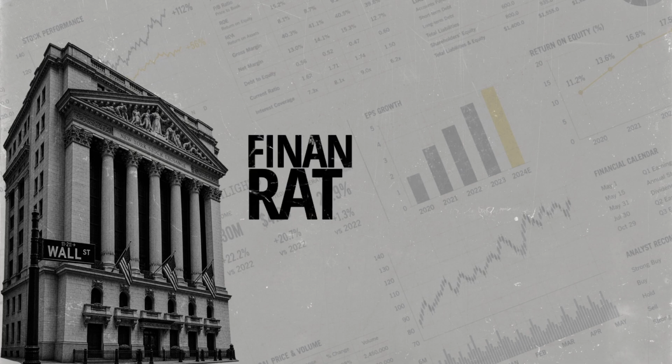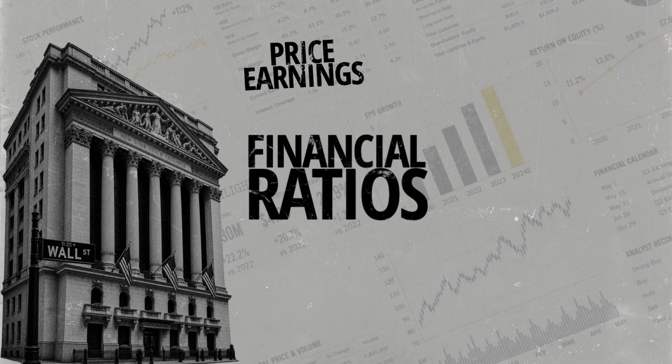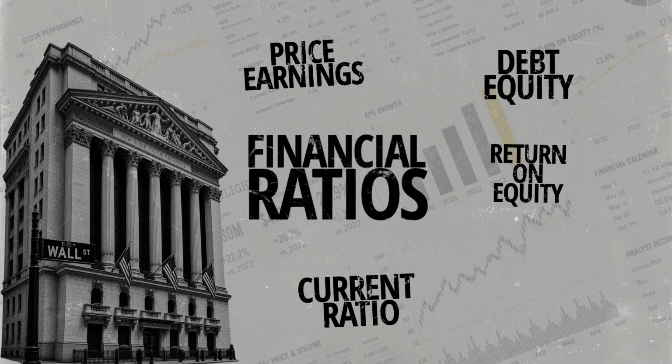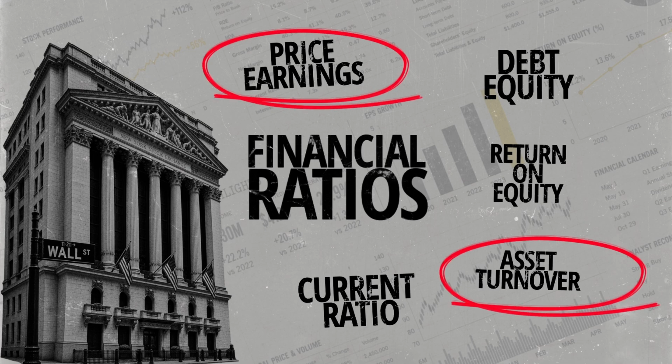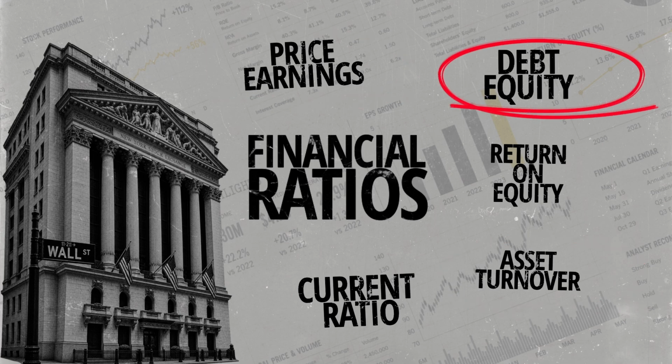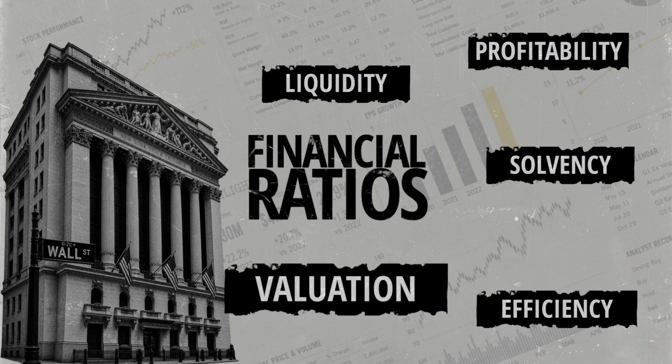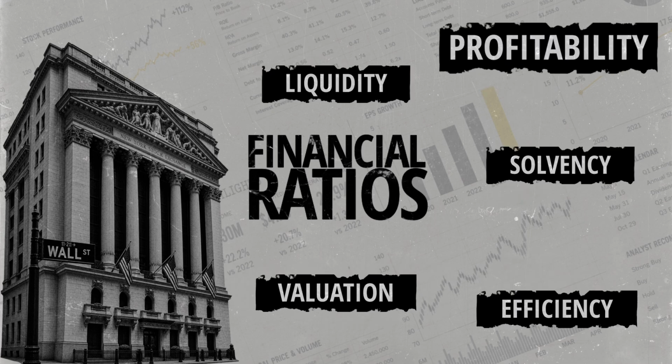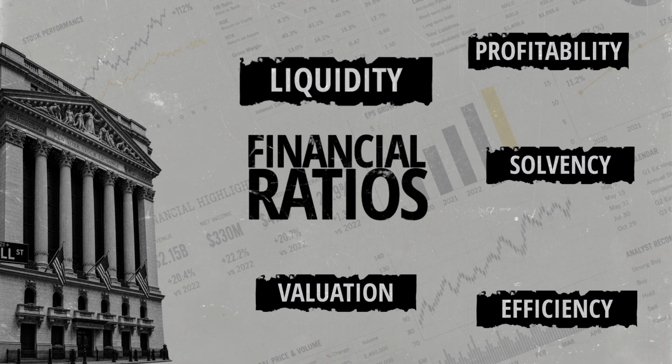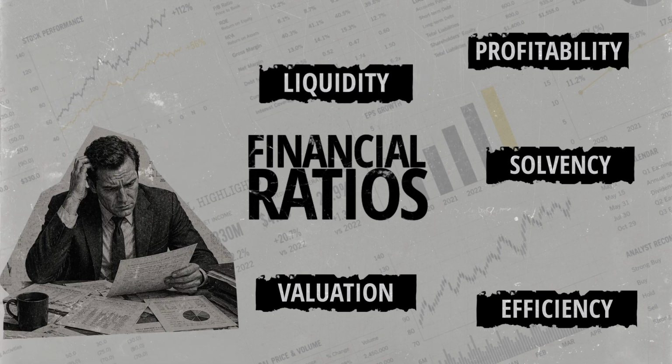If you start looking into company financials, you quickly realize there are dozens of different ratios out there. Price to earnings ratio, current ratios, debt to equity ratio, return on equity, asset turnover, the list goes on and on. Choosing random ratios without a clear process or structure will not give you the most optimum results. If you jump from a valuation metric to a profitability metric and then randomly check liquidity, you end up with a confusing scattershot approach. So, how do you actually make sense of them all?